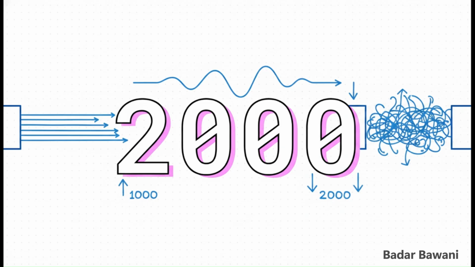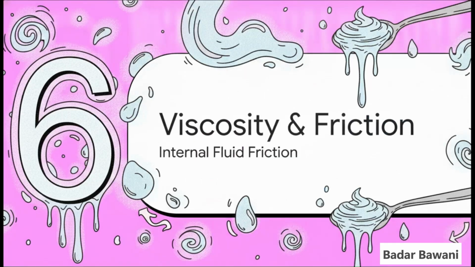When a flow has a Reynolds number below 1,000, it stays perfectly smooth. Every single particle glides in a neat, orderly path, which is what we call streamlined flow. But once that number crosses 2,000, the flow suddenly completely breaks into a messy, swirling, turbulent chaos. And right in that sweet spot between 1,000 and 2,000, it's unstable and constantly shifting back and forth between the two states. And finally, Section 6, viscosity and friction, internal fluid friction.